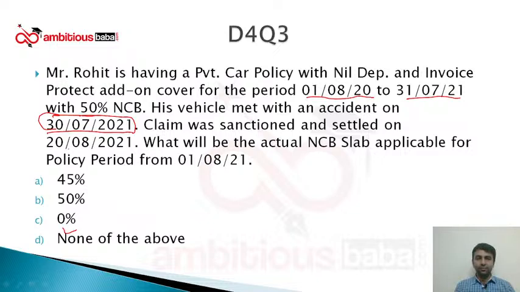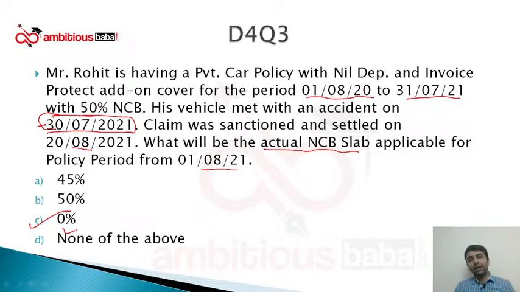The claim can be settled after 1 month, after 2 months, after 3 months, or after 6 months also. It is beyond our control. That is the reason we say any claim outstanding or paid. This claim was outstanding in this policy and this policy was renewed. Probably he must have renewed the policy 15 days ago also. And the question is asking what will be the actual NCB applicable for the policy period starting from August 21. So the actual NCB will be 0%. As a claim was outstanding in this policy period, he will not be eligible for next level of NCB and he will be getting 0% NCB, right?